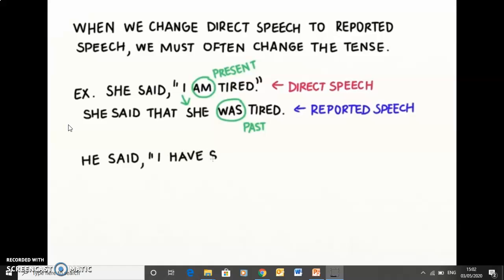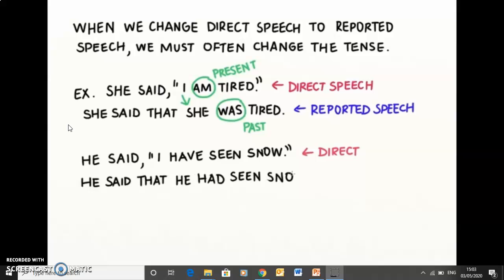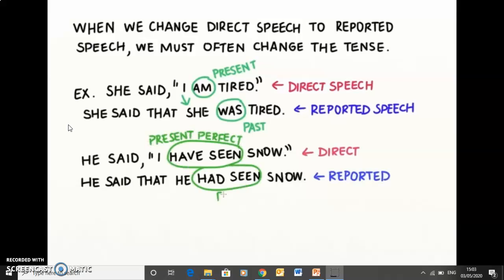He said, "I have seen snow." Direct. He said that he had seen snow. Reported. Have seen, present perfect. Had seen, past perfect, and I changed to he.